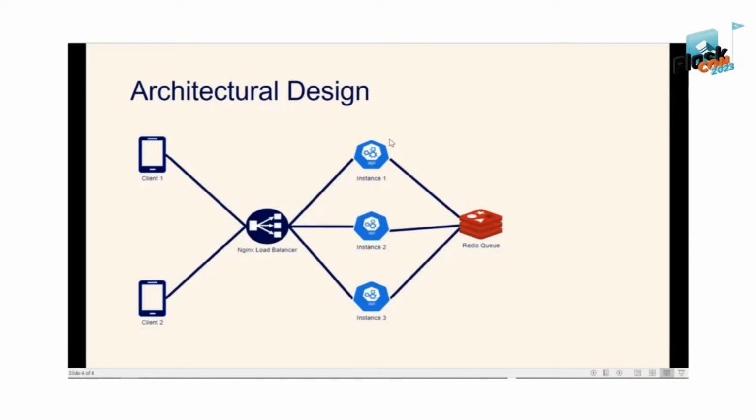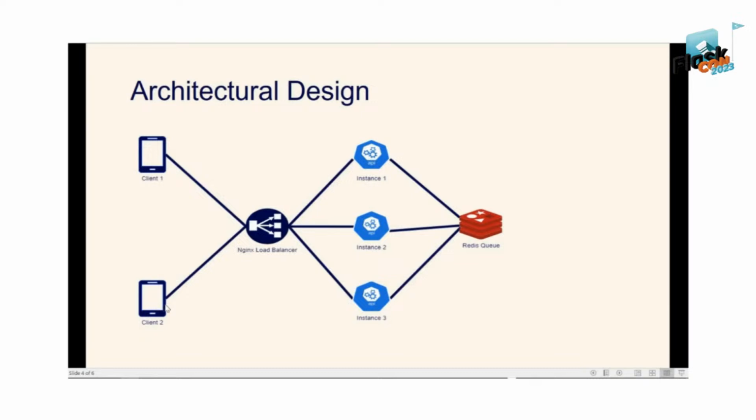So here the challenge with client 1 connected to instance 1 and client 2 connected to instance 2 is that instance 1 only knows this connection to client 1 and instance 2 only knows this connection to client 2, meaning if client 1 emits an event, only instance 1 will receive that event, not instance 2 or instance 3, right?